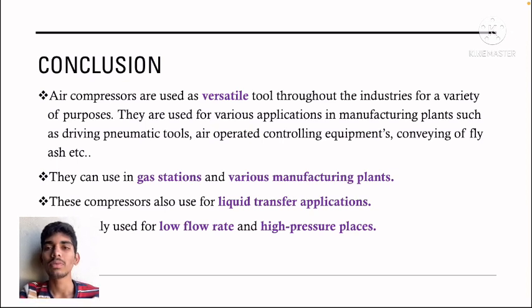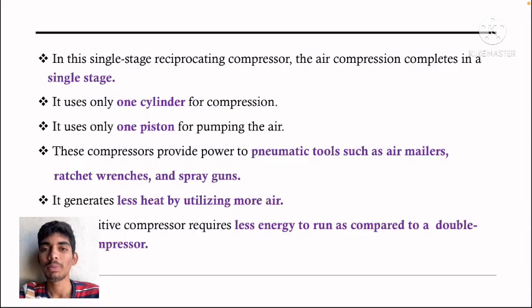It is mainly used for low flow rate and high pressure places. In a single stage reciprocating compressor, the air compression completes in a single stage. It uses only one cylinder for compression and only one piston for pumping the air. These compressors provide power to pneumatic tools such as air hammers, ratchets, wrenches, and spray guns.